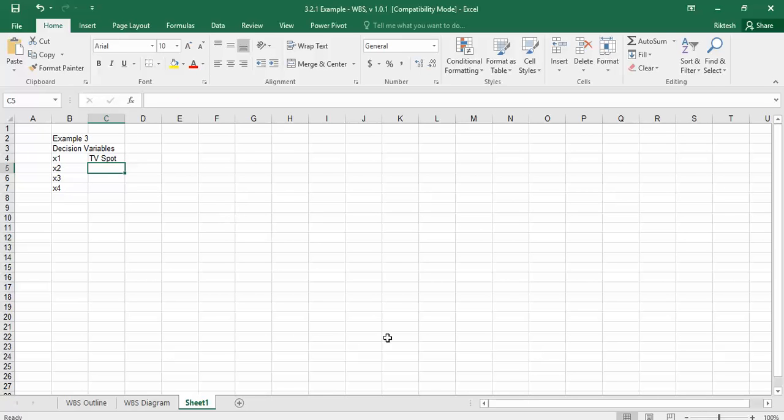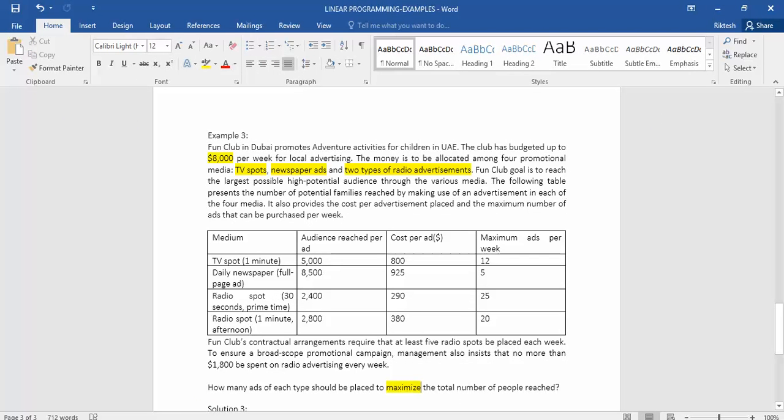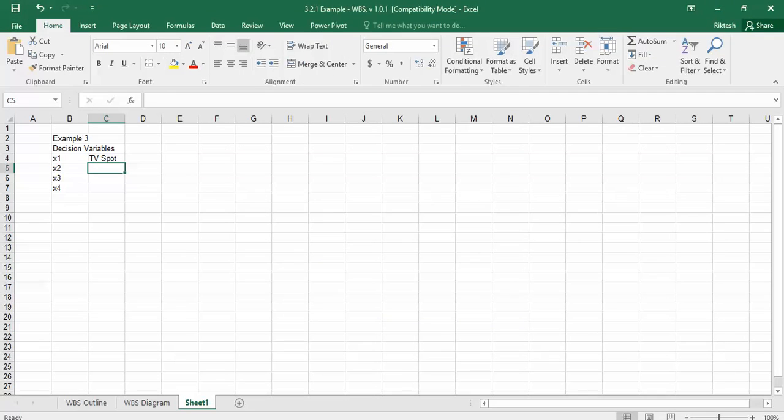The second one is daily newspaper advertisement. Then we have radio advertisement 1, the first type of radio advertisement, and we have radio advertisement of type 2.